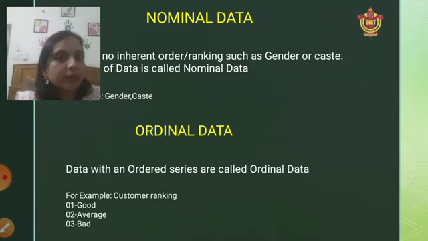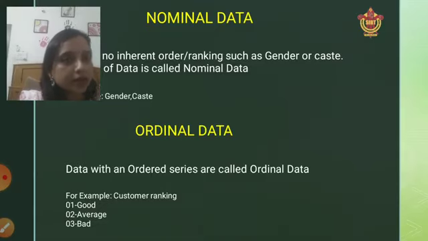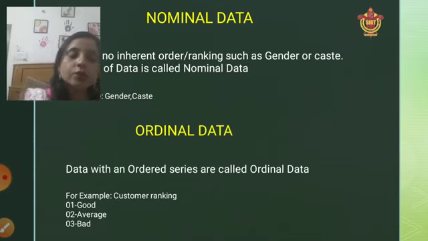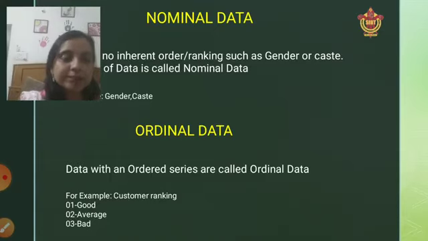So that particular sequence is ordinal data, because you are giving a particular ranking or sequence to give your feedback. In a similar manner, if I am going to a restaurant, I will give them 5 star, 4 star, 3 star. So what is that? I am giving a percentage of my satisfaction, showing how satisfied I am with their services. So this is what ordinal data represents.